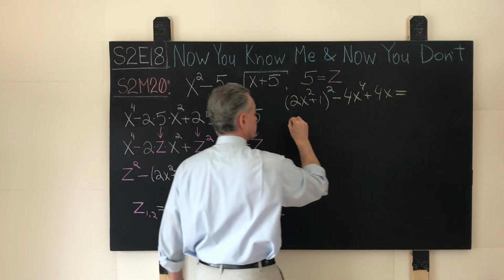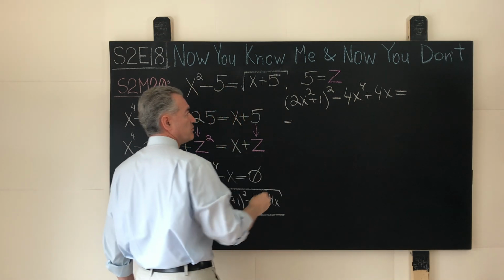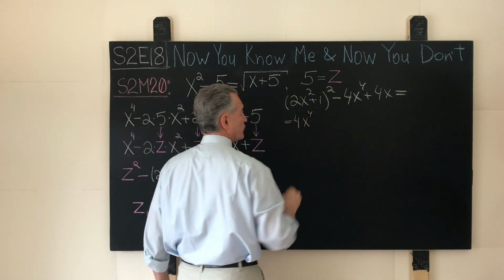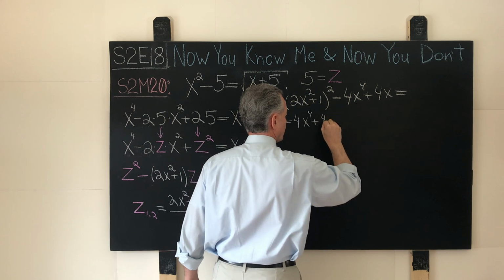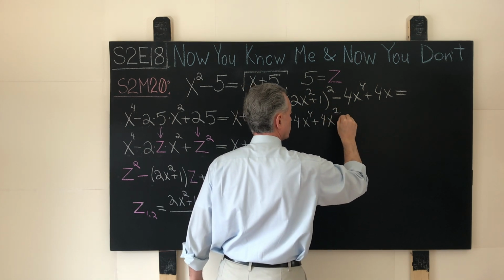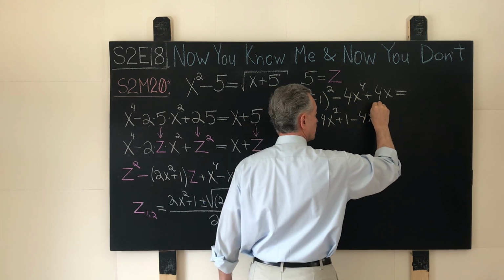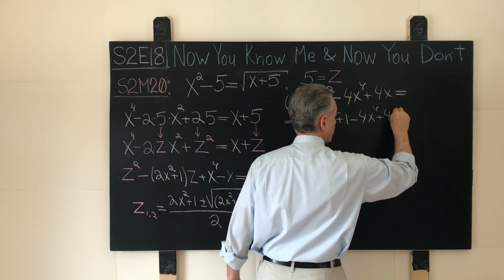What does it come out to? Let's do this together. That would be 4x to the fourth plus 4x squared plus 1, minus 4x to the fourth plus 4x.